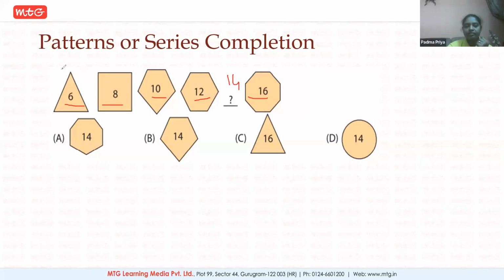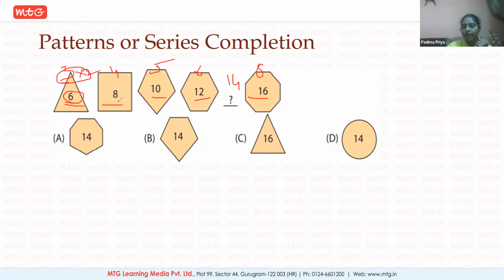This is a triangle which has 3 corners. This is a square which has 4 corners. This is a shape which has 5 corners. This is a shape which has 6 corners. And this is a shape which has 8 corners. If you observe, you can see that the number of corners multiplied by 2 gives you the number inside.